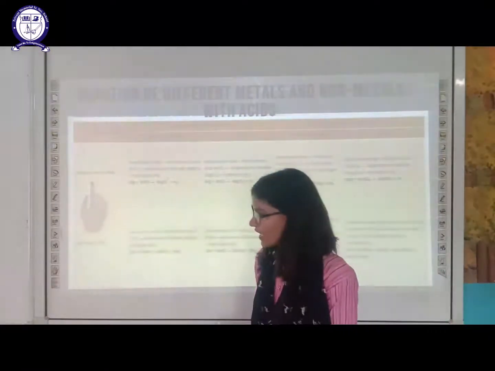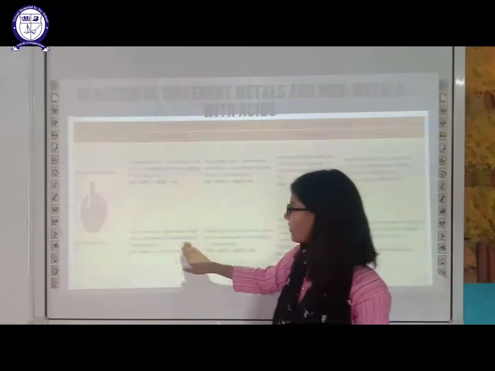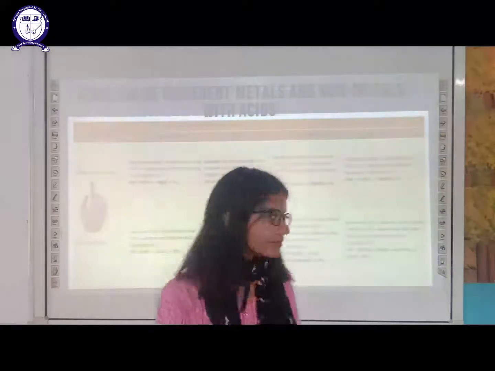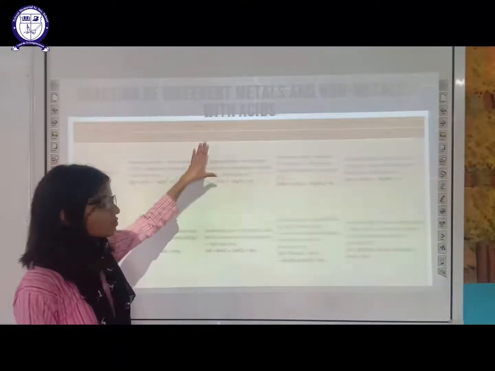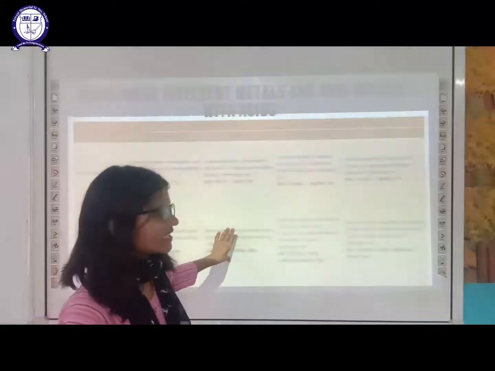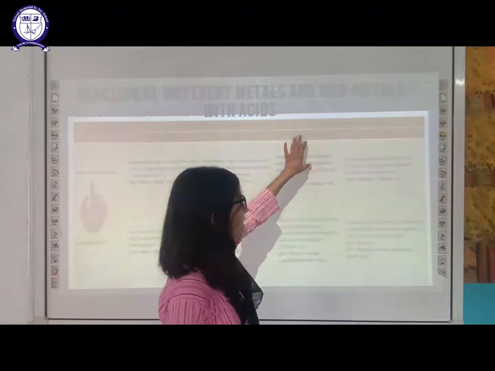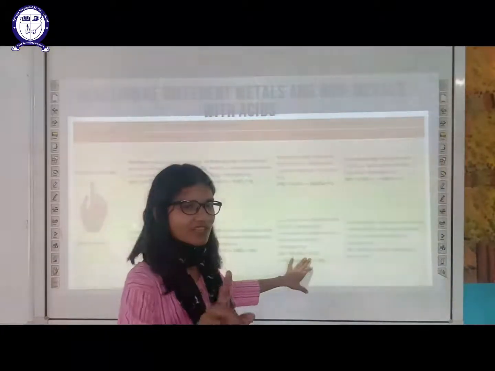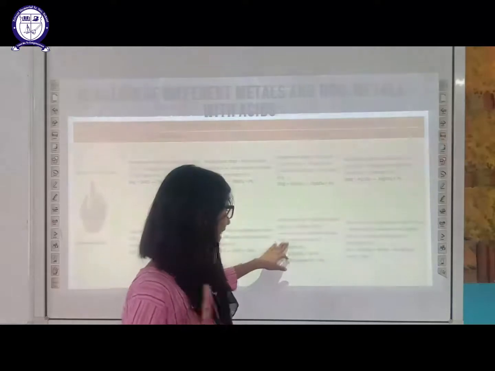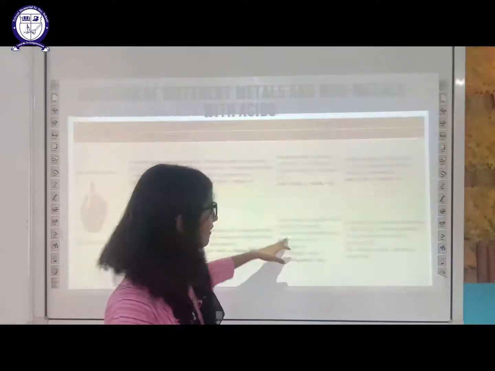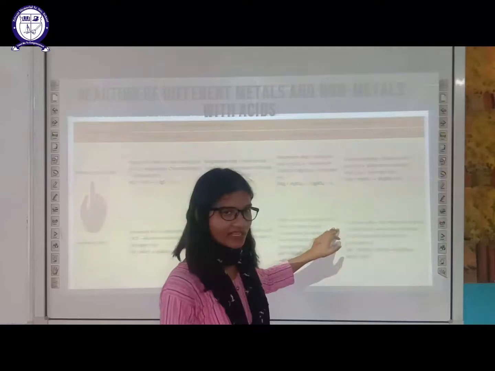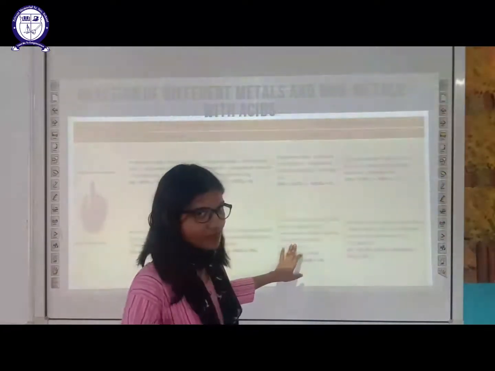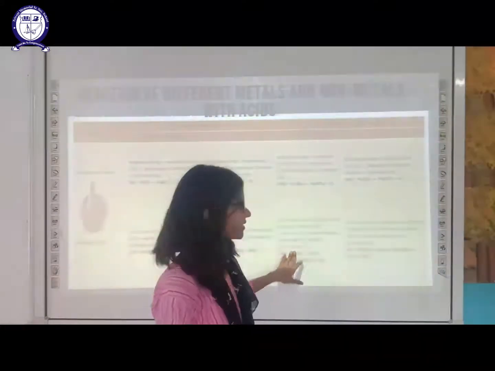Now aluminium, that is also reactive, will react with hydrochloric acid to give aluminium chloride and release hydrogen. The same reaction occurs in warm conditions. Warm is nothing but when we increase the temperature. And the reaction with dilute sulfuric acid at room temperature will give one additional thing, that is hexahydrate, that is water. When we add aluminium to sulfuric acid, it will give aluminium sulfate, then hexahydrate, that is water, plus hydrogen bubbles.